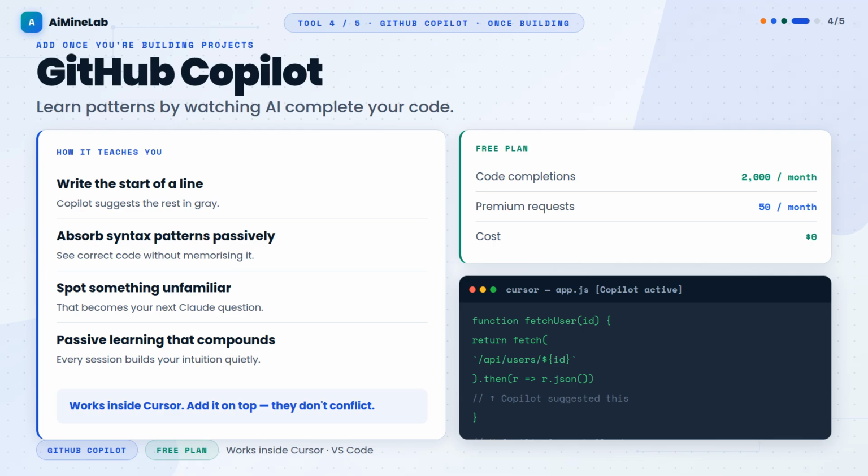One thing to know heading into June 2026, GitHub is moving all Copilot plans to usage-based credit billing. Free tier access stays available, but the billing model changes. Check the GitHub website under Copilot features for the latest details after that date. For beginners right now, the free plan covers everything you need.